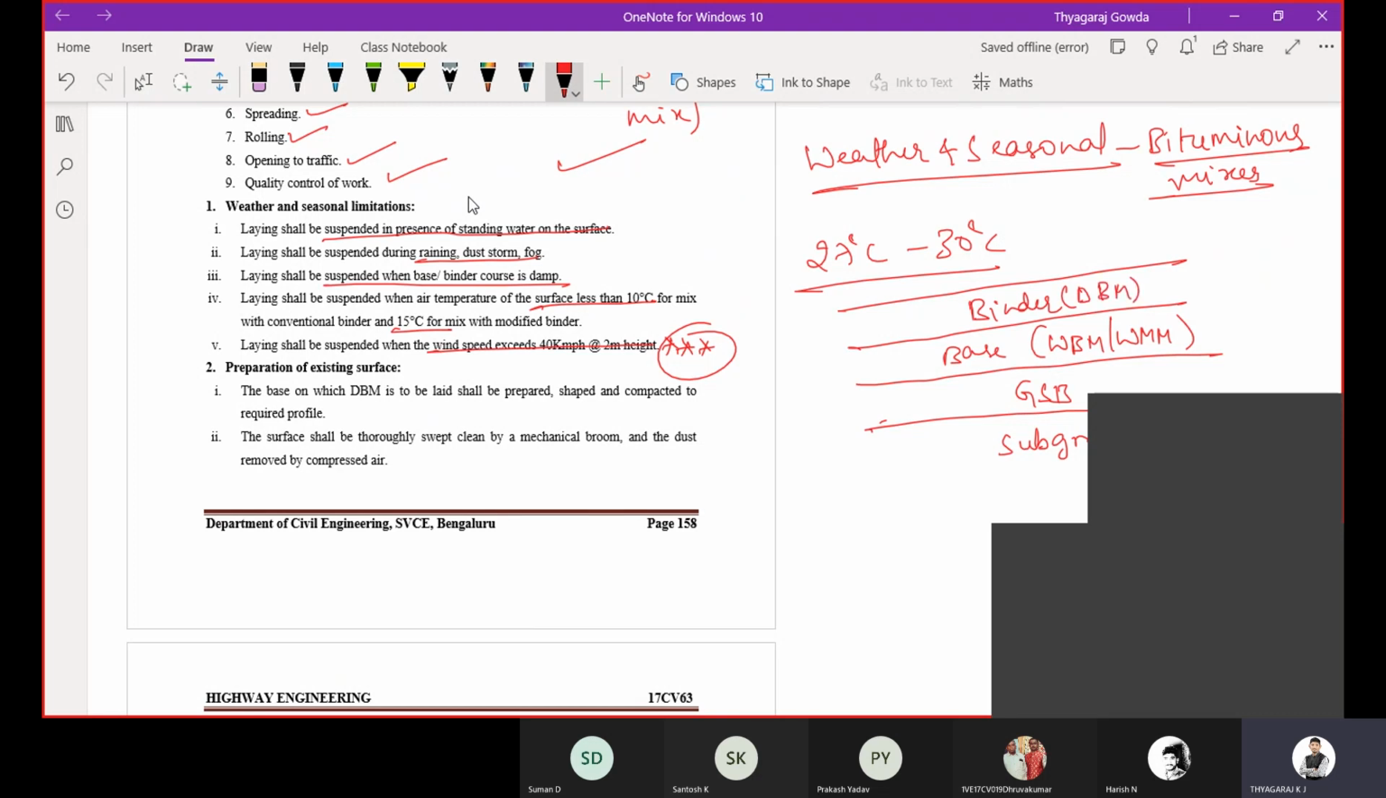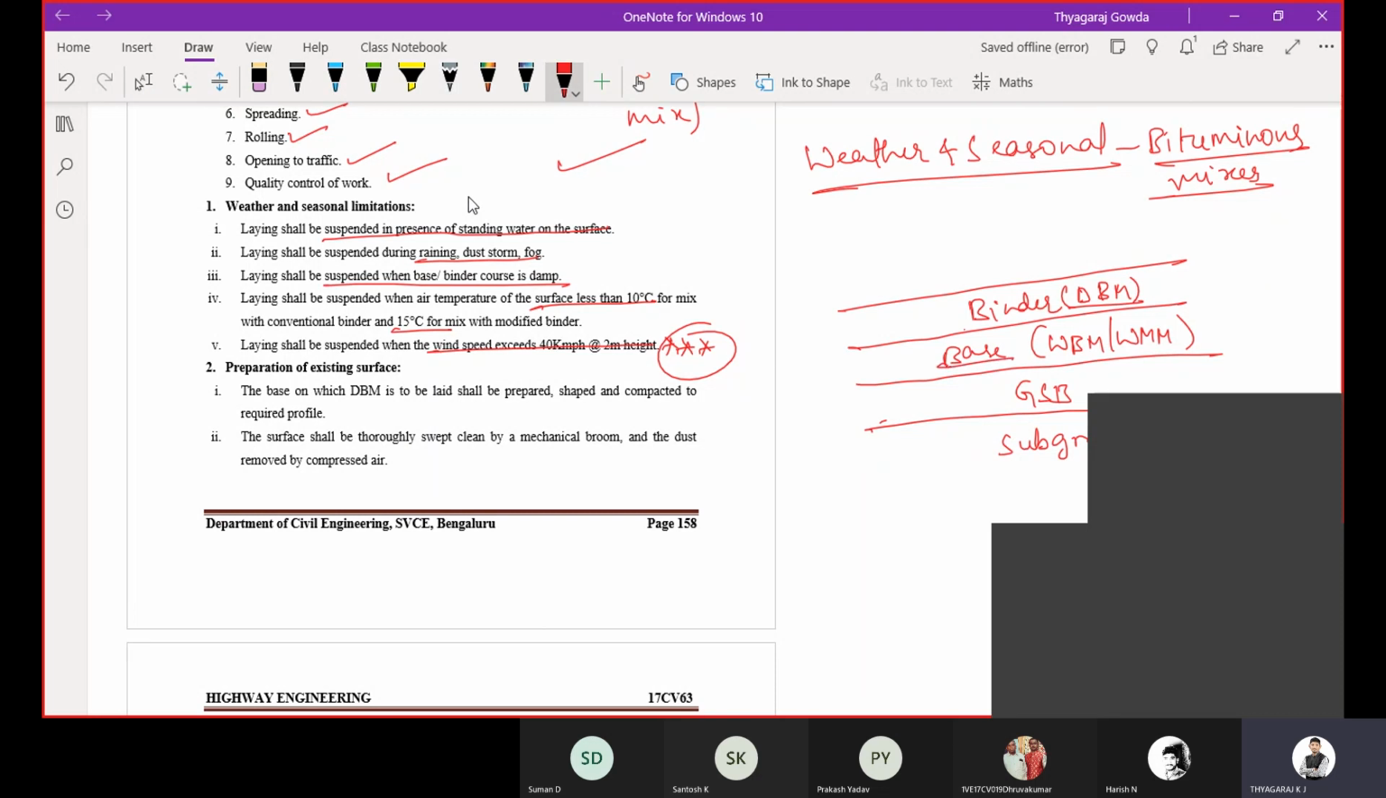So now tell me which is the receiving layer here. Kindly respond. Which is the receiving layer? We are laying the binder course DBM. What is the receiving layer? The existing layer, which one? Base. So you are going to prepare the base layer.